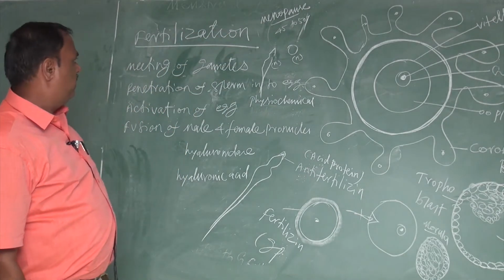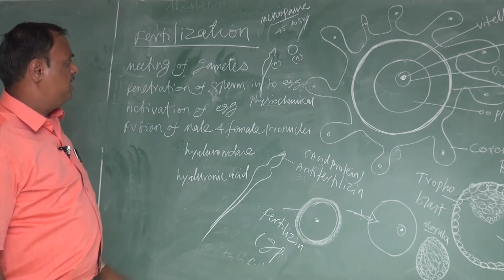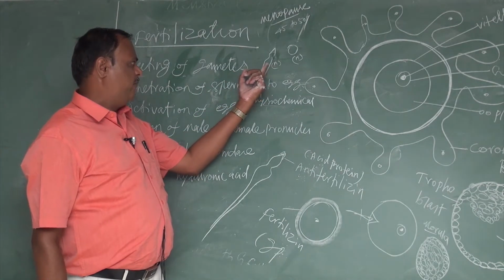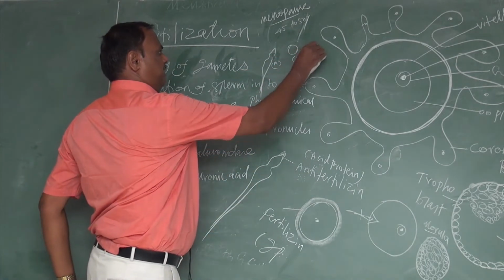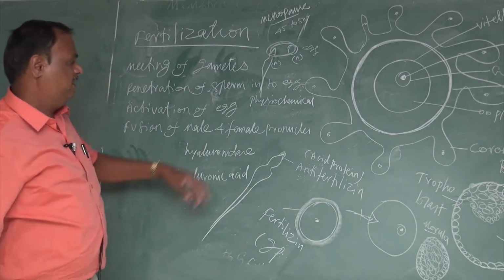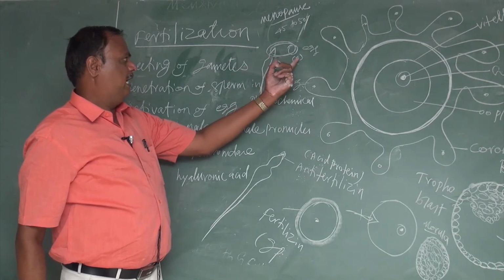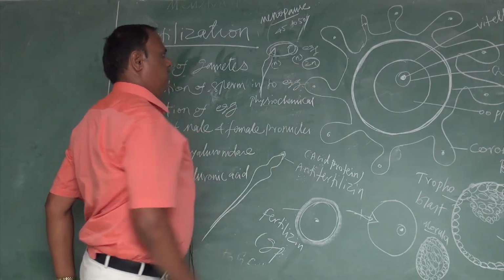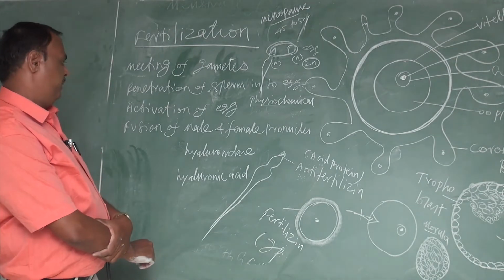The next stage in the human reproductive system is called fertilization. Fertilization is the fusion or union of gametes. The haploid male sex gamete, the sperm, fuses with the haploid female sex gamete, the egg. The result is called a diploid zygote. Simply, the union or fusion of gametes is called fertilization.